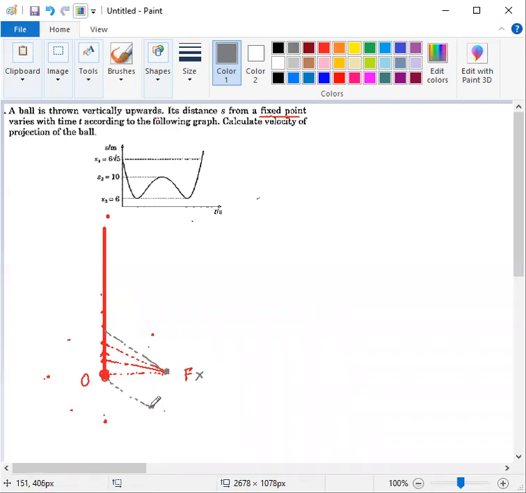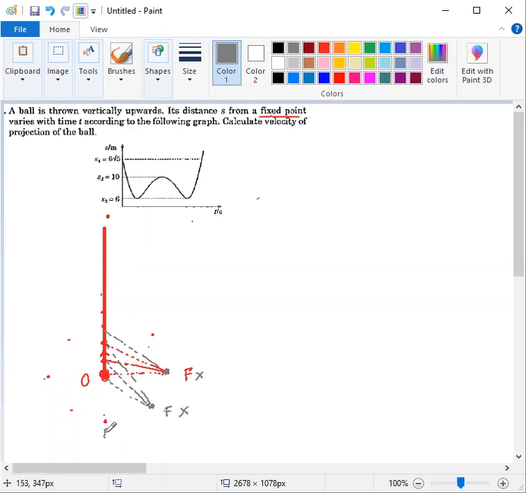If this is the initial distance, then the next distance will be this. The next distance will be equal to this one. The next distance will be this one. So from this graph, we are again seeing that the distance of the moving point to the fixed point is gradually increasing. So this is also not possible.